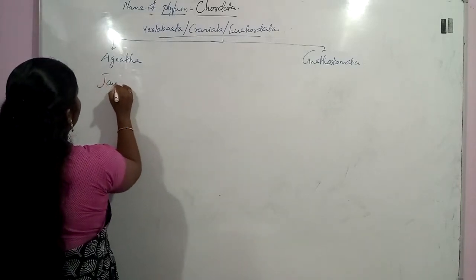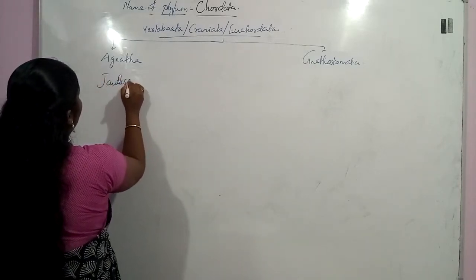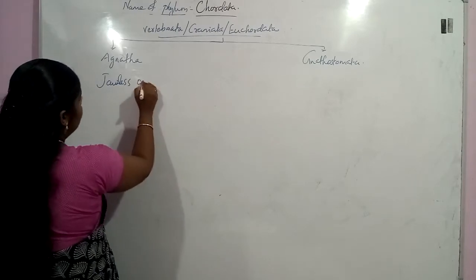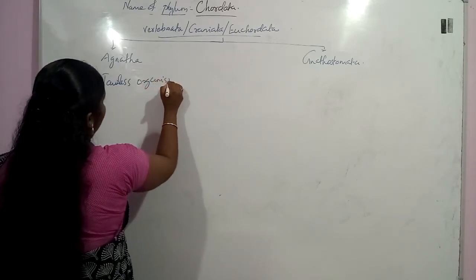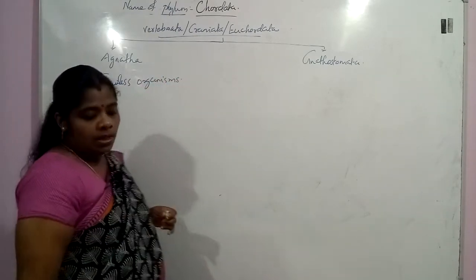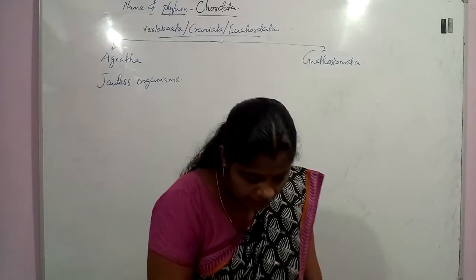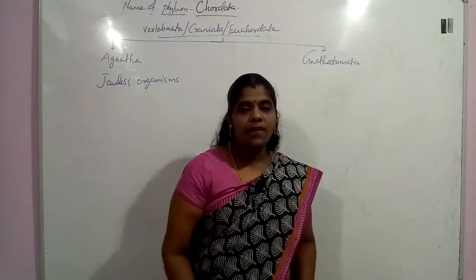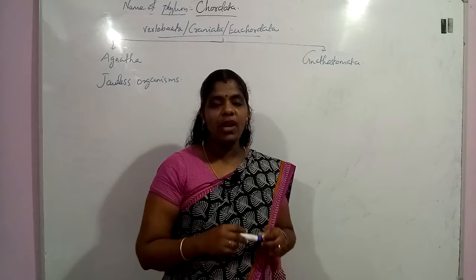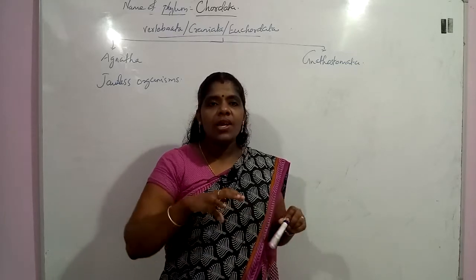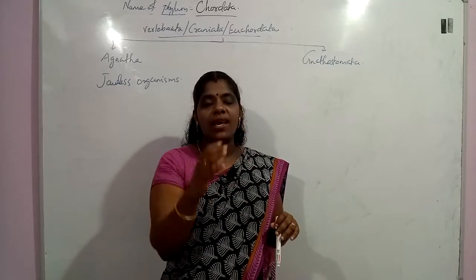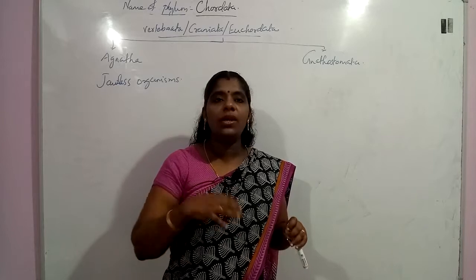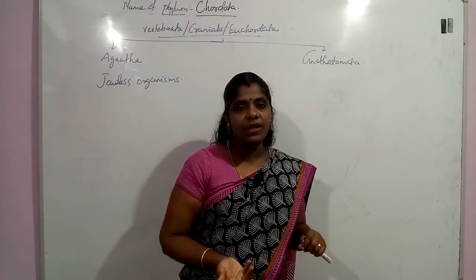That is, organisms without jaws, what do we call them? We call them Agnatha. Jawless organisms are Agnatha. Okay, so here in these organisms we can see the notochord will be persistent throughout their body, but they will be having a kind of structure, a neural arch like structure, present on the notochord to represent the vertebral column.